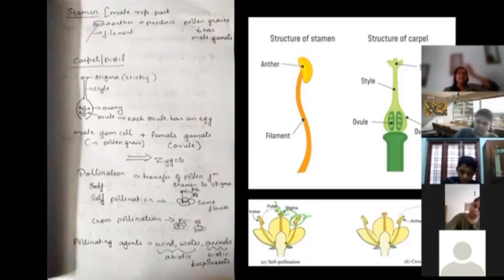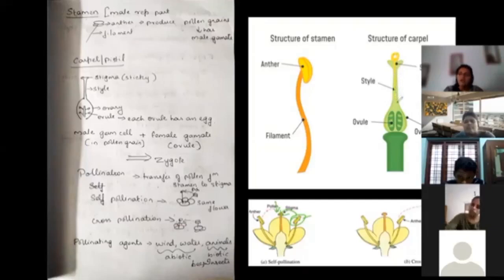Now what happens? Say a pollen grain has landed on this. Now there is every possibility. They are very, very happy. Something is going to happen. The pollen grain lands on this, and the pollen grain and the stigma understand that they are of the same category, everything is the same. Now what is going to happen? The pollen grain is going to germinate. Slowly it is going to show its true colors, and a small pollen tube is going to be germinated.